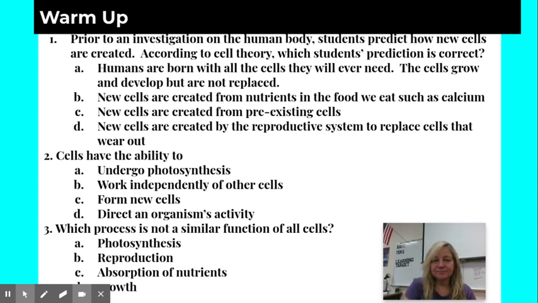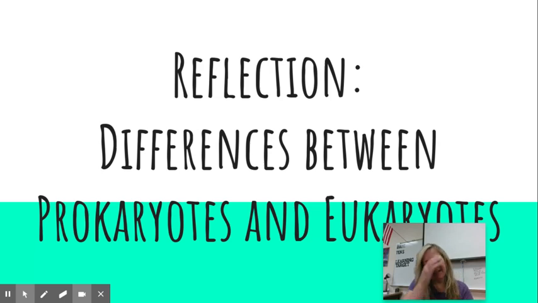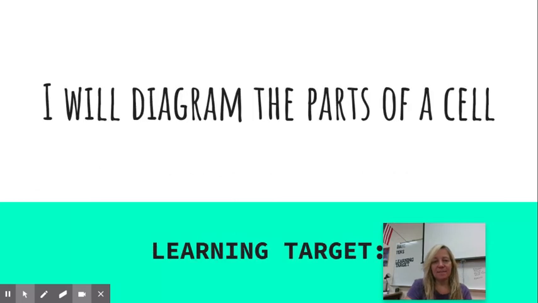All right, so we talked about the difference between prokaryotes and eukaryotes. Remember, prokaryotes, pro rhymes with no, so they are not going to have membrane-bound organelles. U rhymes with do, so eukaryotes do have membrane-bound organelles. So today your learning target is to know the parts of a cell. You'll be able to diagram it, hopefully.